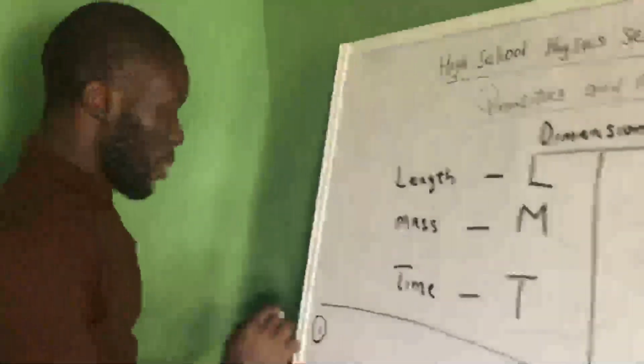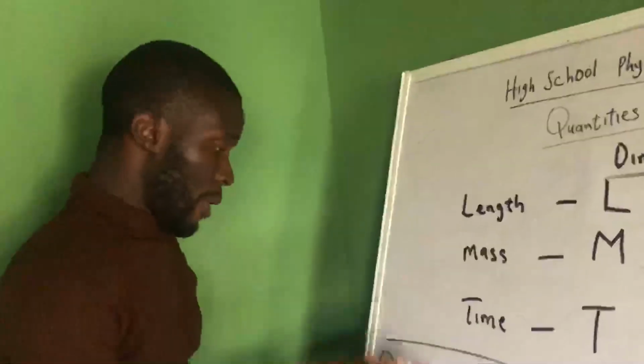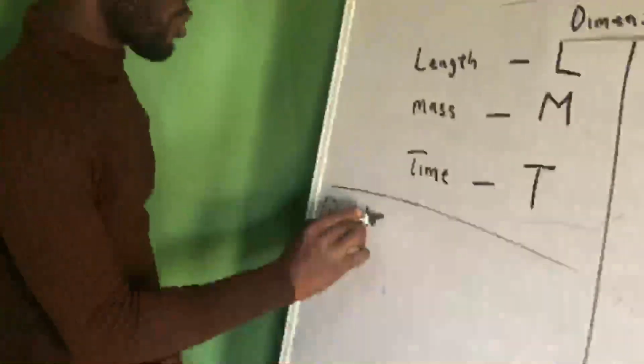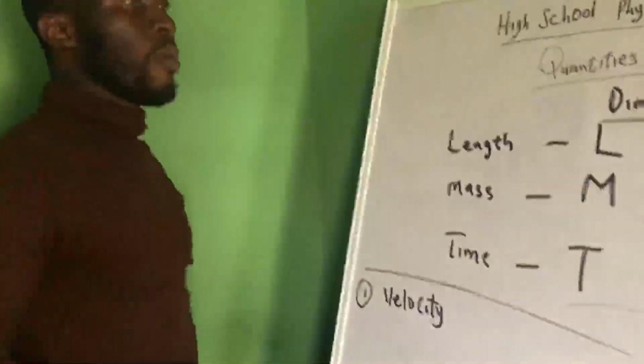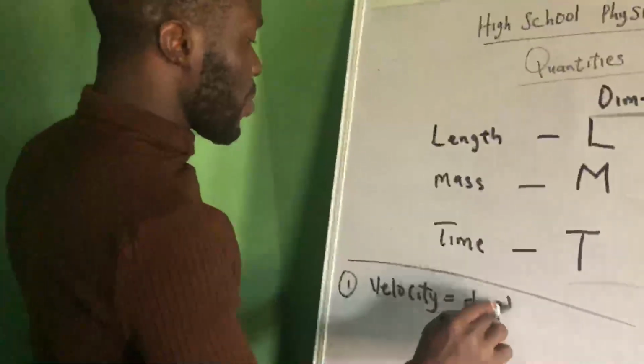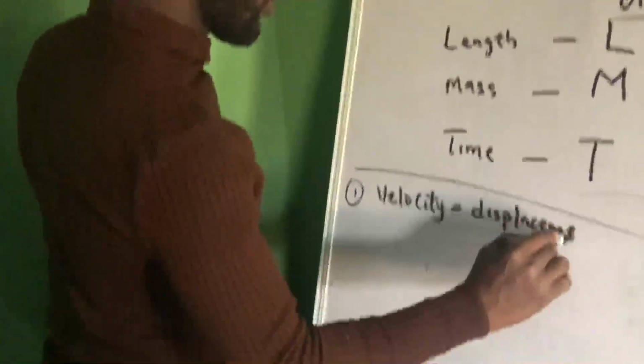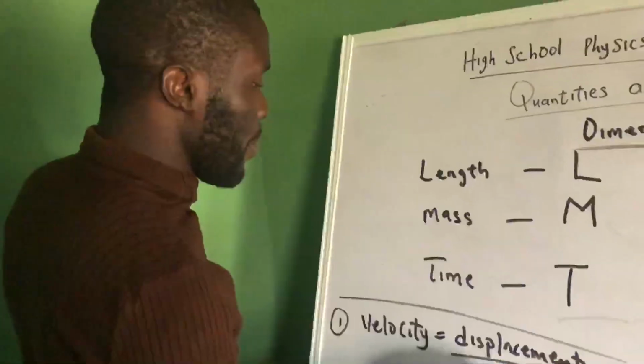Now, for example, look at this question. Let's say you are told to find the dimension of velocity. How do we find the dimension of velocity? What's velocity? Velocity is displacement over time, right?